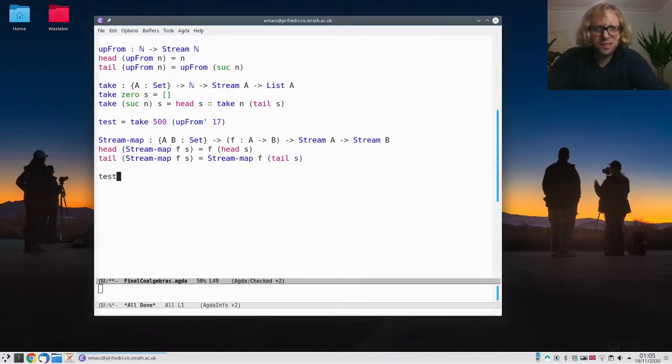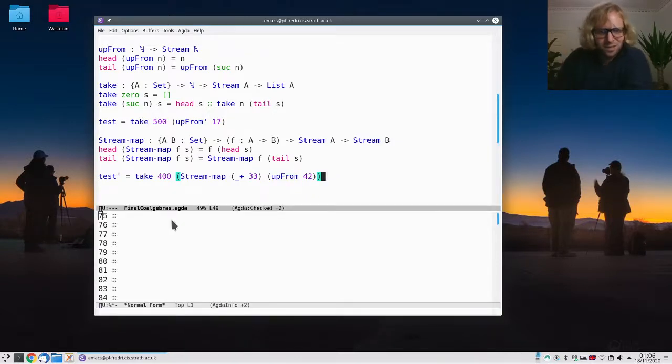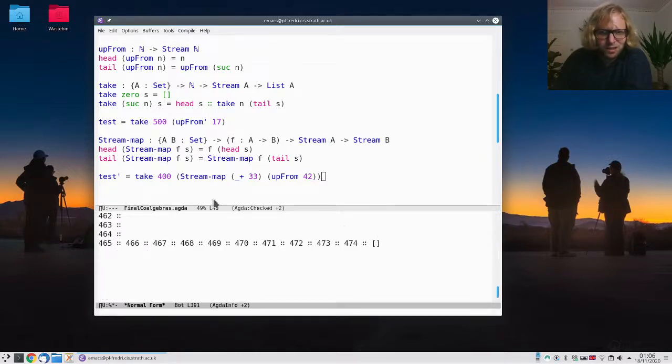So let's do another test where we take 400 elements of stream map, say plus 33 of up from 42. Okay, so if I now run that, we see that I get 42 plus 33, and then we keep going. So we just applied plus 33 to every element of this stream till we ran out of patience and stopped after 400 of them.